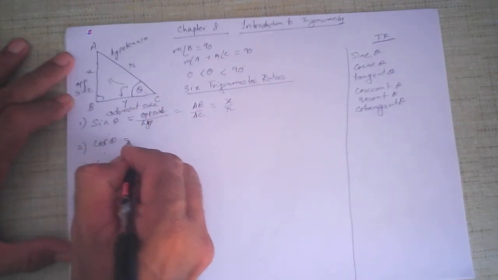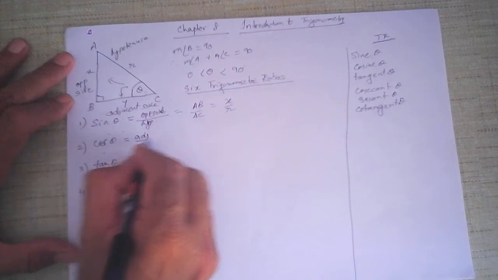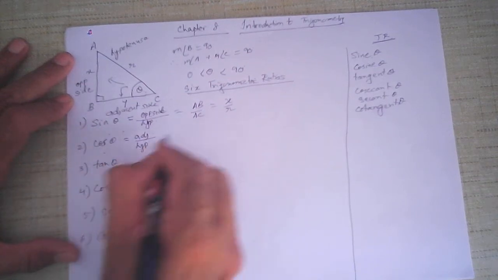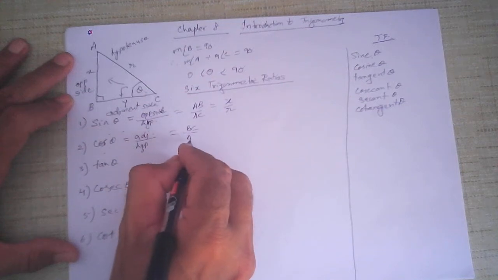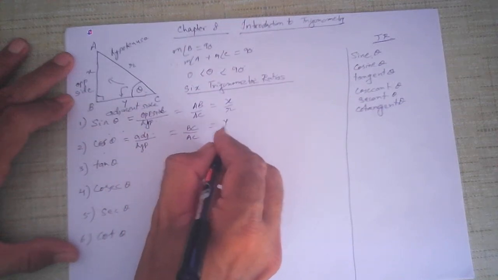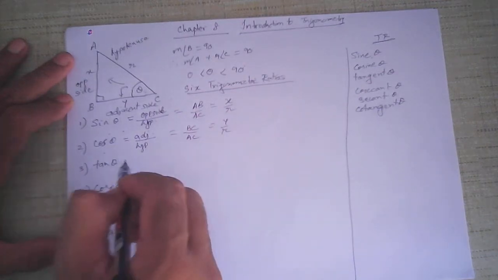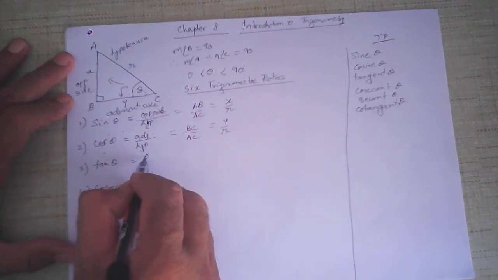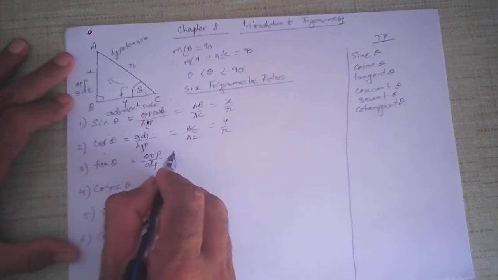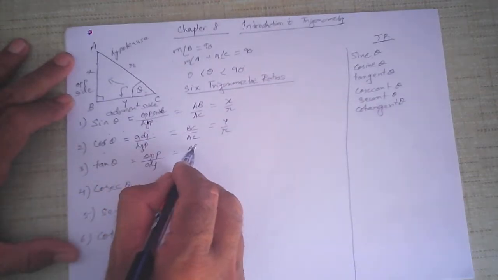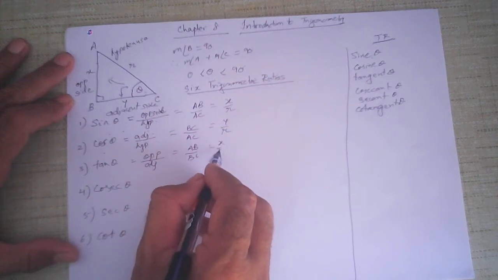Cos theta is defined as adjacent side upon hypotenuse. Adjacent side is BC, hypotenuse is AC, so I get y upon r, y centimeters upon r centimeters. Tan theta is defined as opposite side upon adjacent side. Opposite side is AB, adjacent side is BC, so I get x upon y.